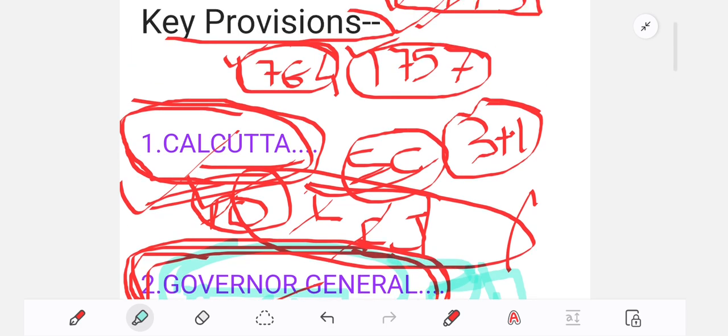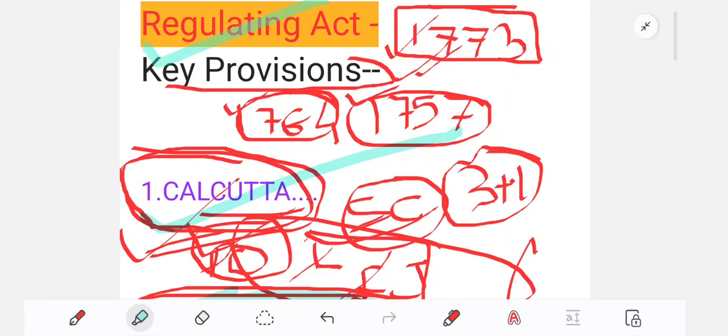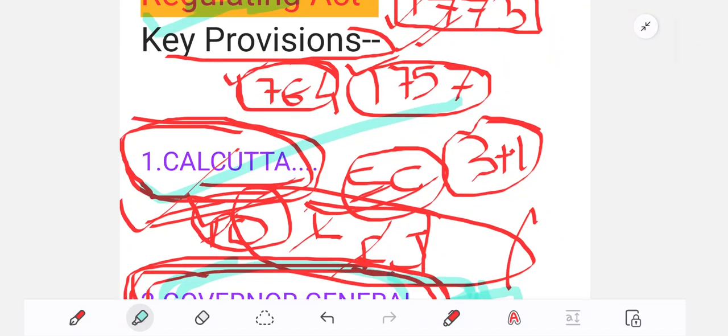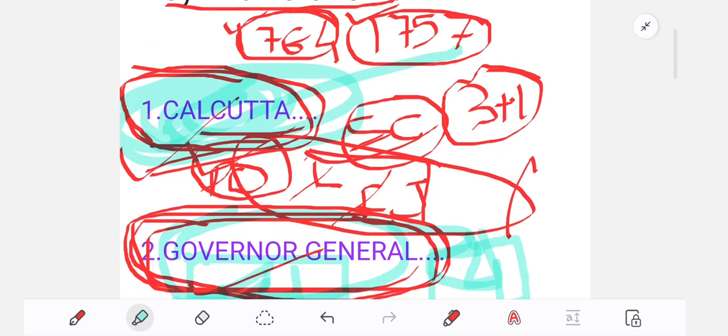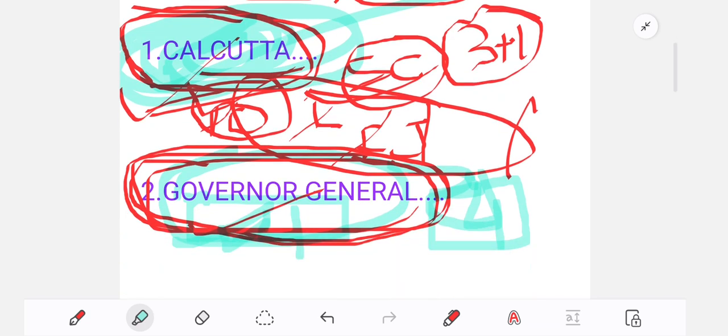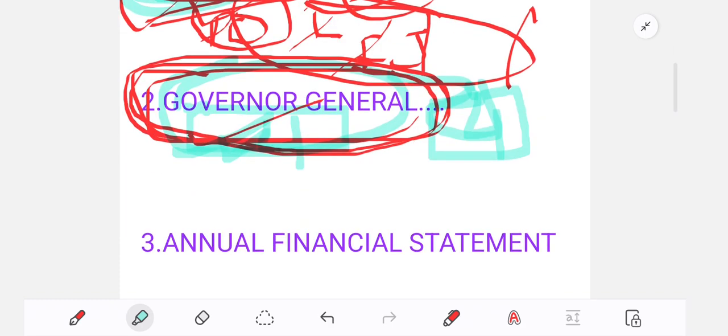Now let us revise. Whenever I tell you about the Regulating Act, just remember 2 words, Calcutta and Governor General. When I tell you about Kolkata, always remember that they established the Supreme Court in Calcutta to administer justice in British India. Second was the Governor General, an easy point. The Act introduced the provision that the Governor General will have a council of 4 members.